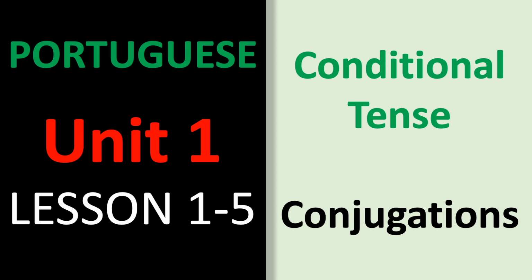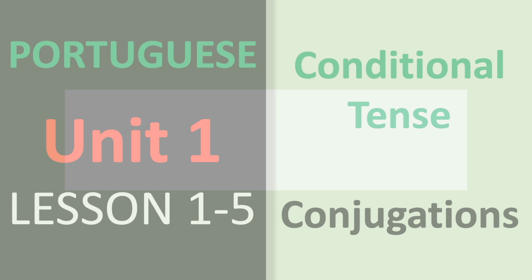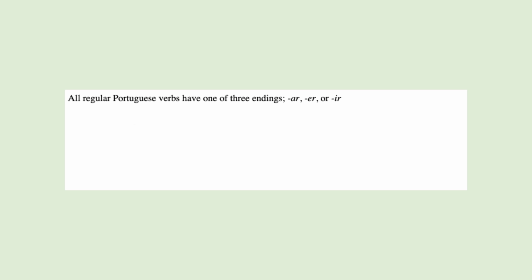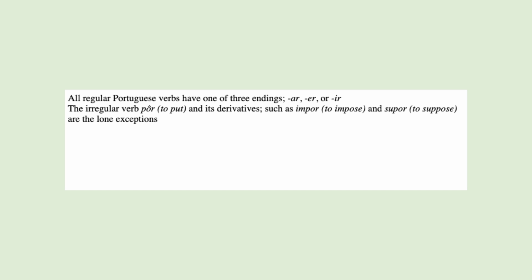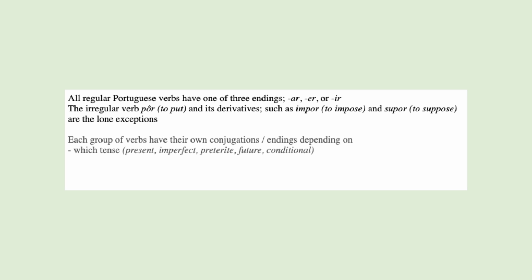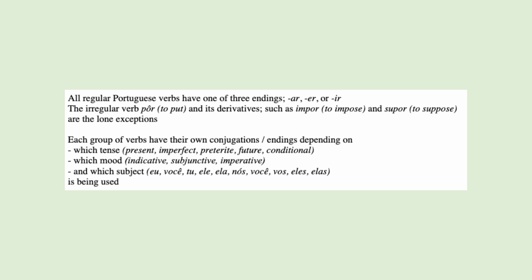This lesson covers regular Portuguese conjugations under the conditional. All regular Portuguese verbs have one of three endings. They are AR, ER, or IR verbs. There is an exception for the irregular verb pôr and its derivatives such as impor and supor. So each group of verbs has its own conjugations or verb endings, depending on the tense, mood, and subject being used.